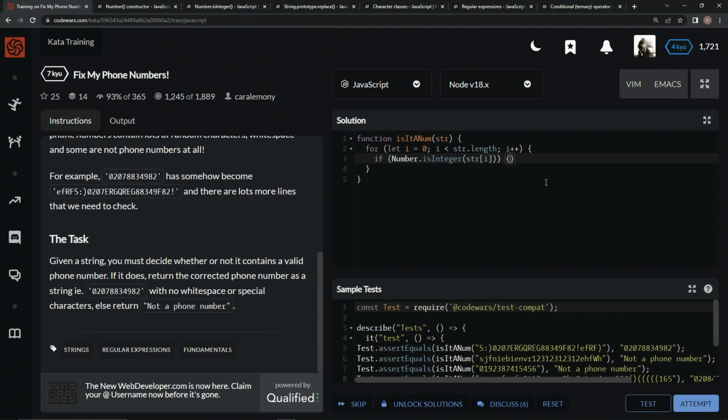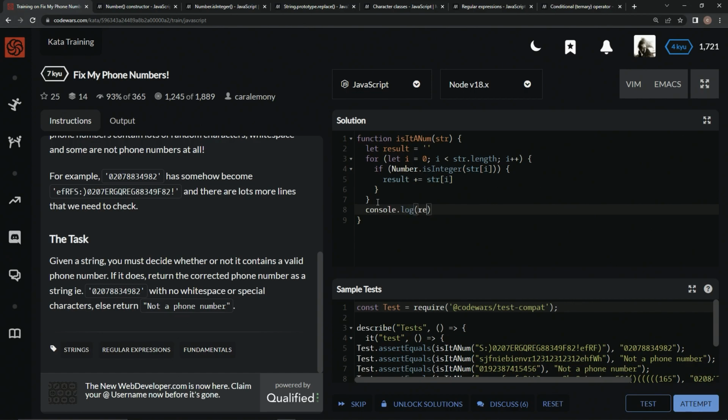So if it is a number, let's declare a variable. Let's say let result equal empty string, okay? So if this is the case, we'll say result plus equals str at i, all right? Let's come down here and say console.log result to check what we got going on.